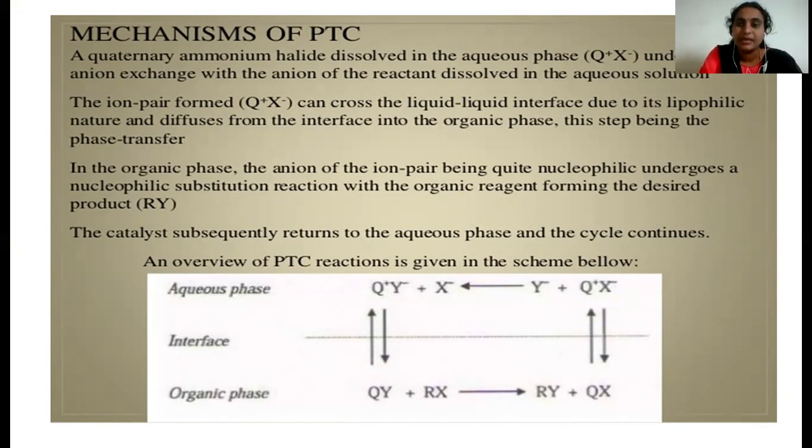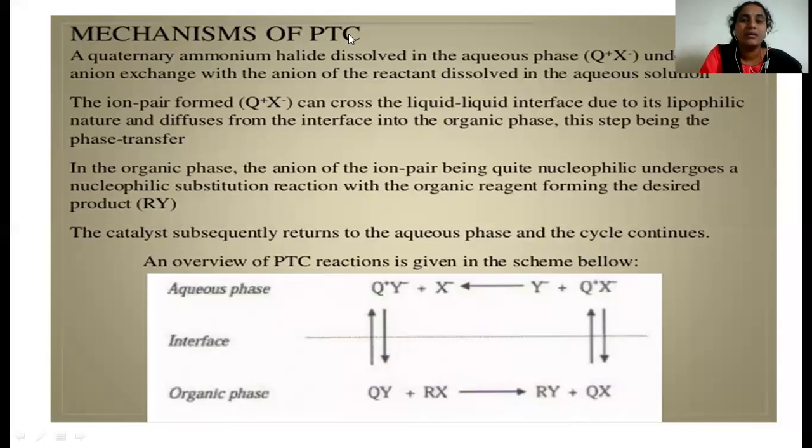Here as the phase transfer catalyst, we are adding the quaternary ammonium salt. This quaternary ammonium salt is acting as a phase transfer catalyst, which is soluble in both aqueous solvent as well as organic solvents. It can move between organic and aqueous solvents because this compound has polar nature as well as non-polar nature. Because of the polar nature, it is soluble in the aqueous phase, and because of the non-polar nature, it is also soluble in the organic phase.